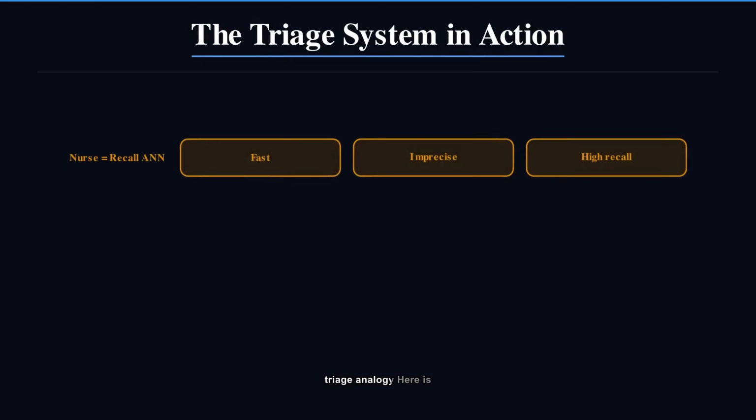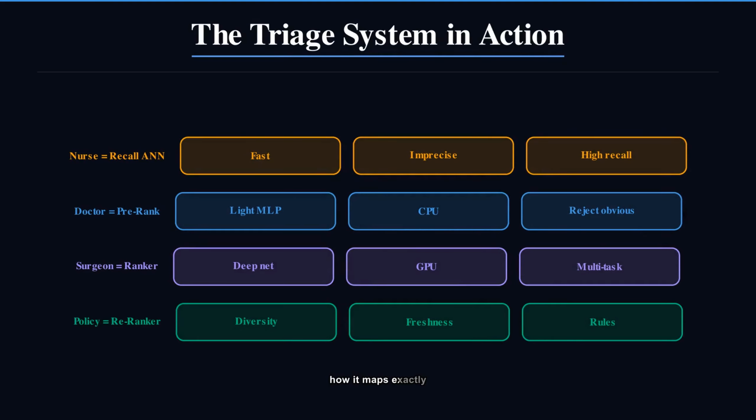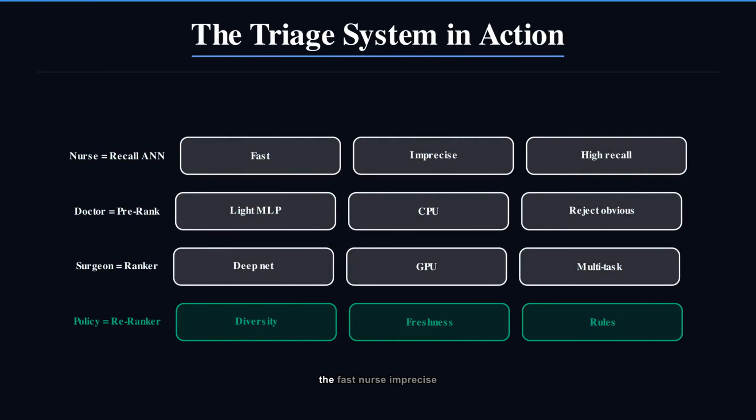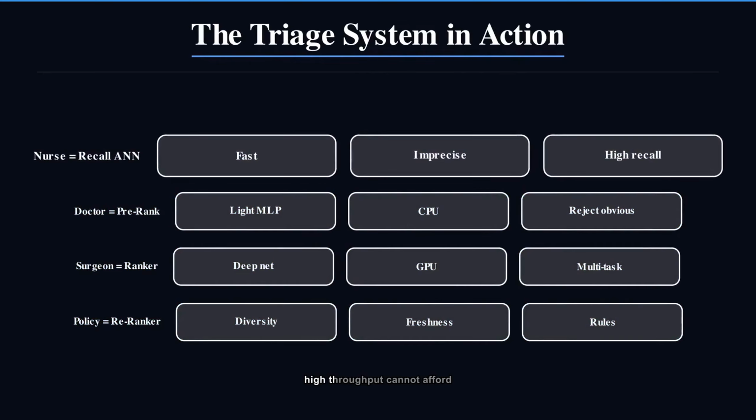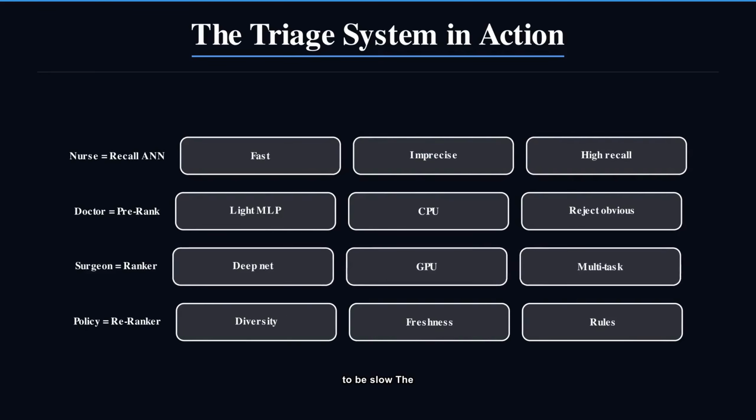Remember the hospital triage analogy? Here is how it maps exactly. The recall stage is the fast nurse, imprecise, high throughput, cannot afford to be slow. The pre-ranker is the doctor, smart enough to eliminate the obvious rejects. The full neural ranker is the surgeon, expensive, accurate, reserved for the short list. The re-ranker is hospital policy, ensuring you do not discharge the same patient twice in a row. Every stage earns the right to use the next.